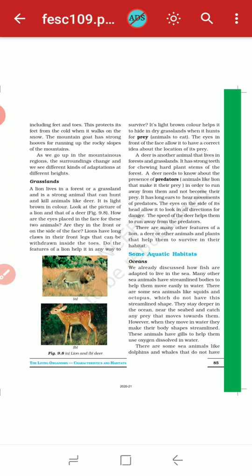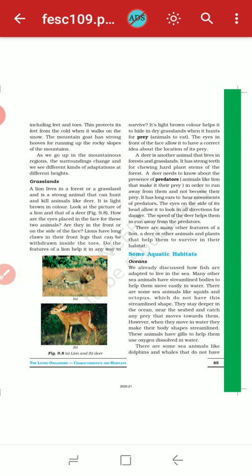Now take out your science textbook and open page number 85. So, dear children, as you know, yesterday we saw some aquatic habitats. Aquatic means animals that live inside the water. They are known as aquatic animals and their habitats.